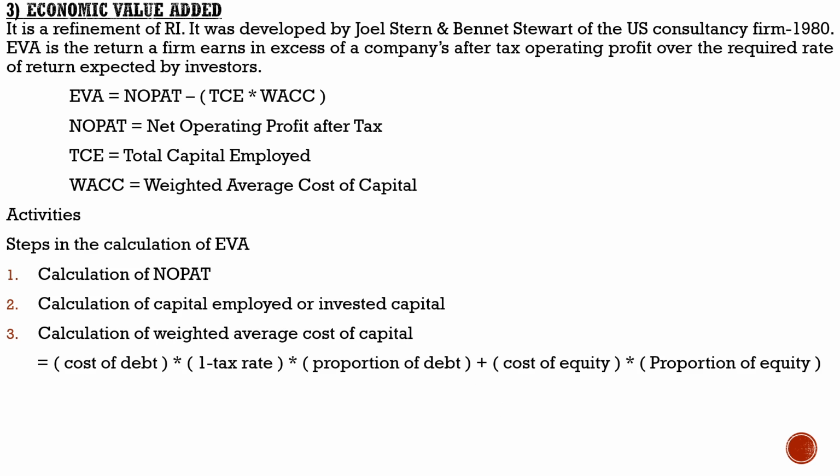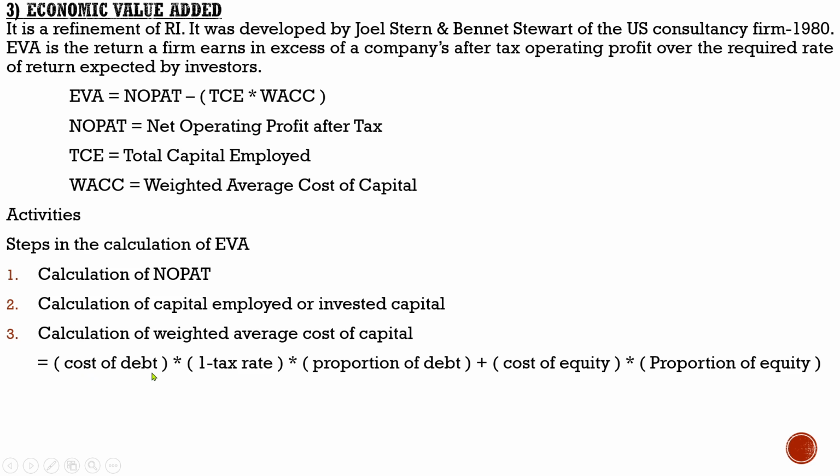So before going to EVA, this is the equation for calculation of weighted average cost of capital: cost of debt into 1 minus tax rate into proportion of debt plus cost of equity into proportion of equity. So what is the meaning of this equation? In the equation you need to find WACC, that is weighted average cost of capital. The equation for finding weighted average cost of capital is this one. And we all know a capital structure consists of debt, equity, likewise. So the equation begins with cost of debt, because it is natural that in every capital structure there will be debt.